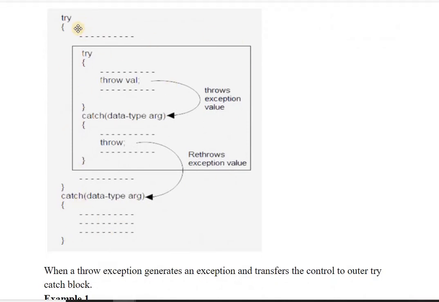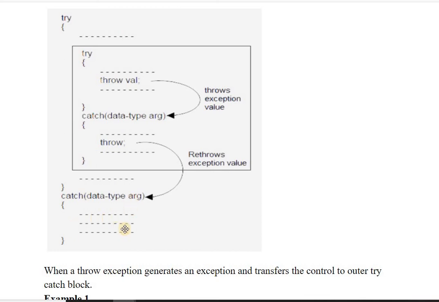This is a try block. The try block again has some other try catch block. It is called the nested try catch block. It is throwing the value and it has its appropriate catch block inside this try block, and the inner catch block can also throw the exception to its outer catch block.